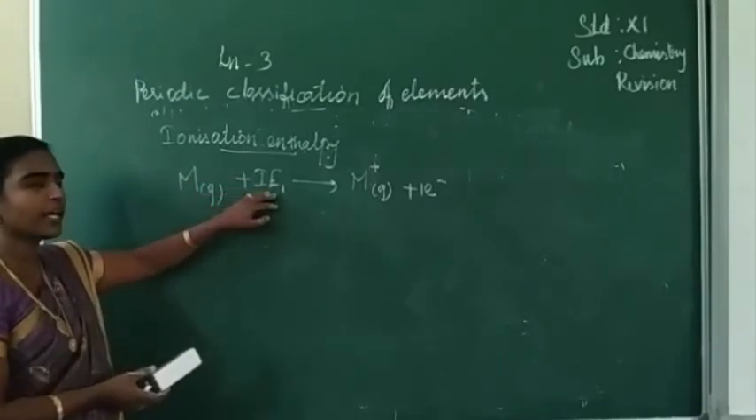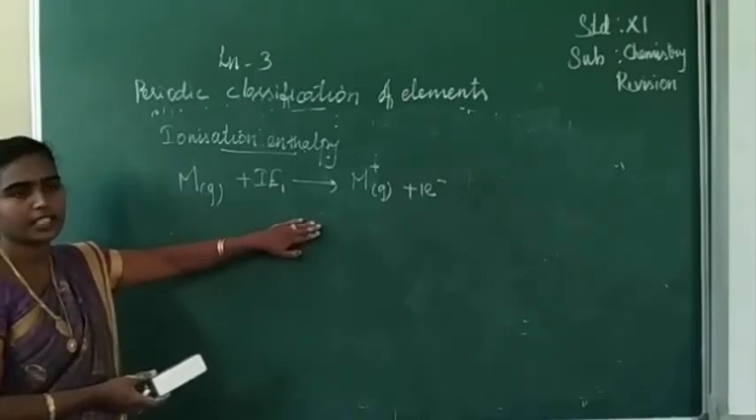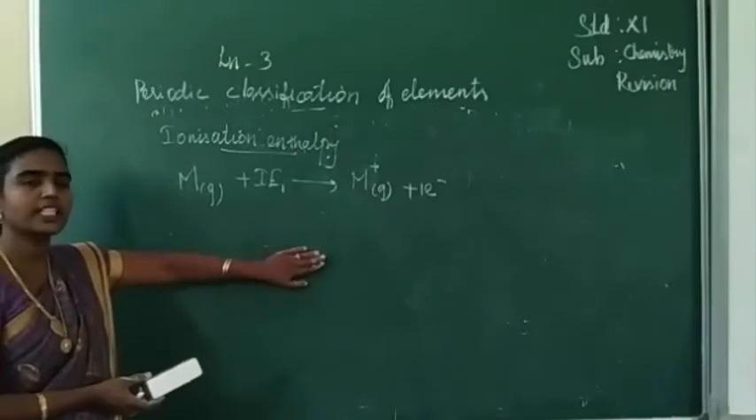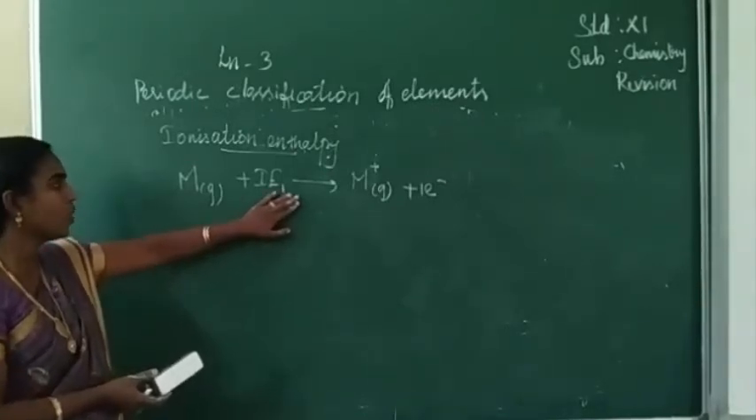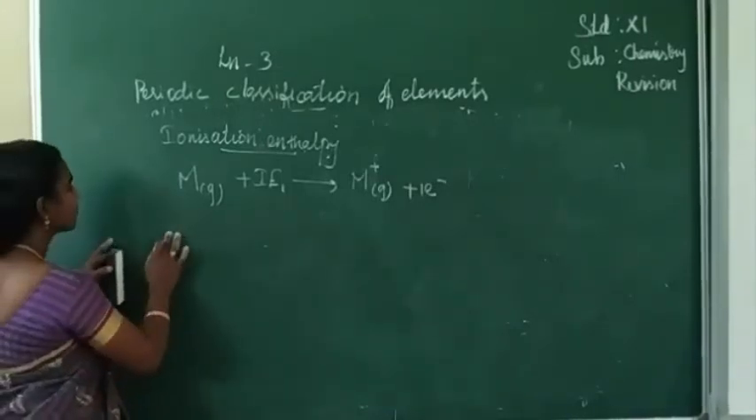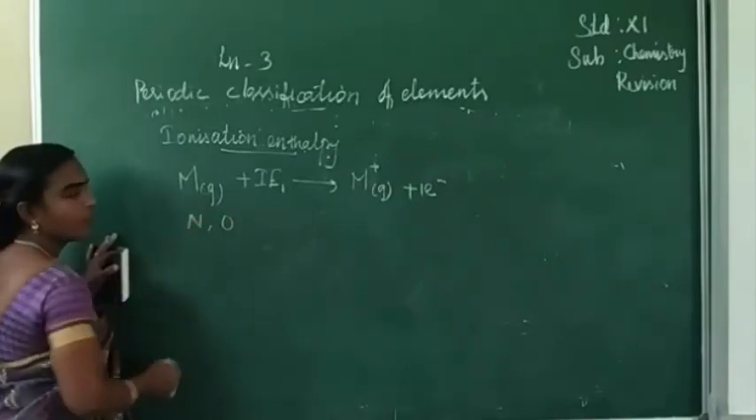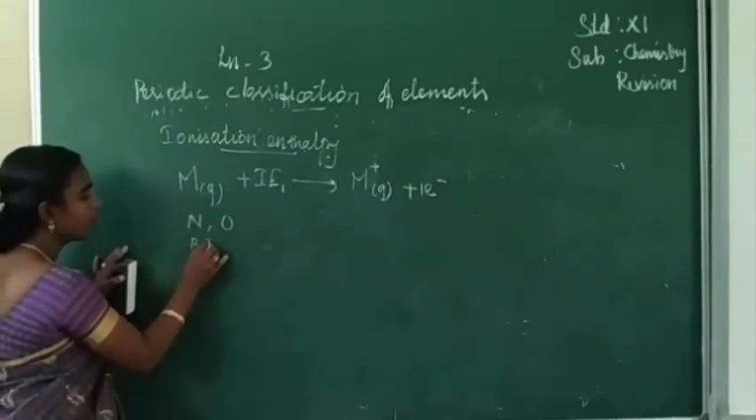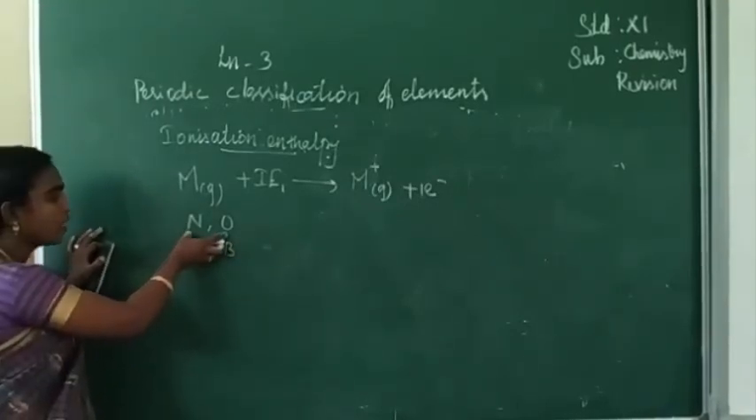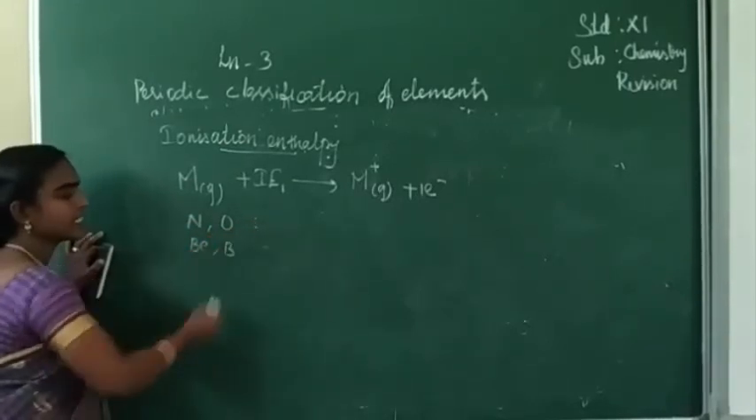Usually, when compared with the first ionization enthalpy, the successive ionization enthalpies, the second, third and fourth, have higher values. For IE1, for example, we can see nitrogen and oxygen, and for comparison, beryllium and boron. So a question can be asked like this: nitrogen or oxygen, which has the higher ionization enthalpy?